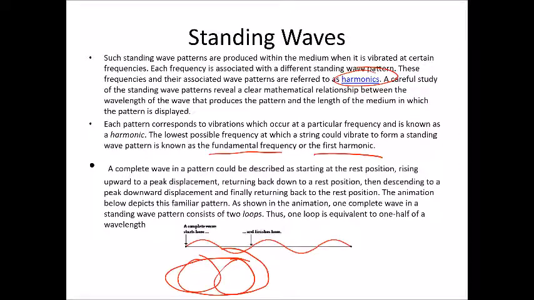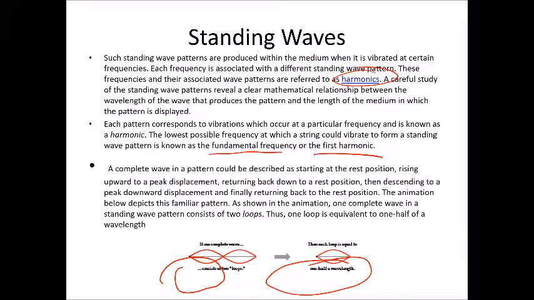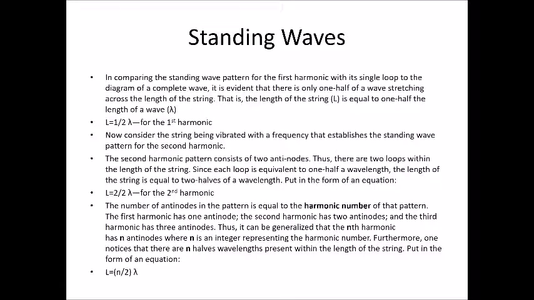So when we talk about loops, again, we're talking about one of these. And one complete wavelength is always going to be two loops in a standing wave. That'll be important for problems we'll work later. When we compare standing wave patterns for the first harmonic, we're going to see a single loop.